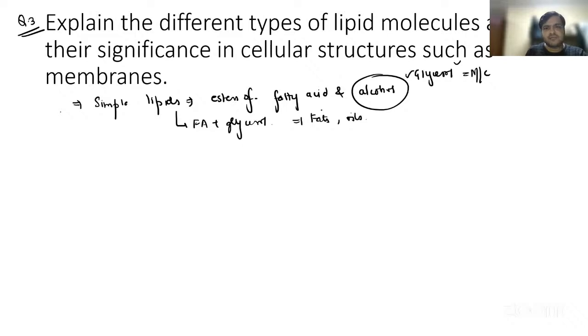Now fats, when I say fats, it is triacylglycerol. Earlier it was called triglycerides, and they are solid at room temperature. Oil is liquid at room temperature, right? We have waxes also: fatty acids plus high molecular weight alcohol, for example beeswax.